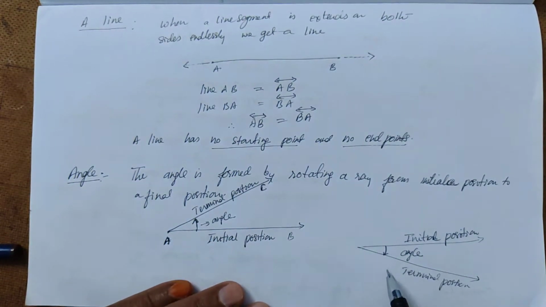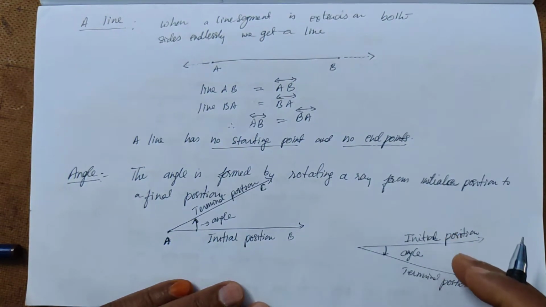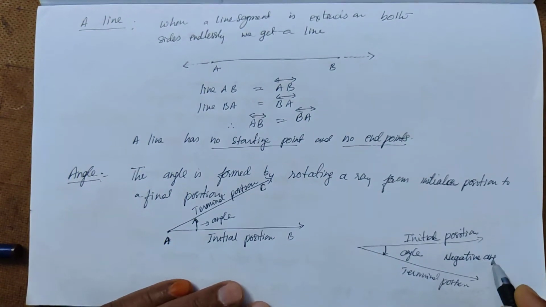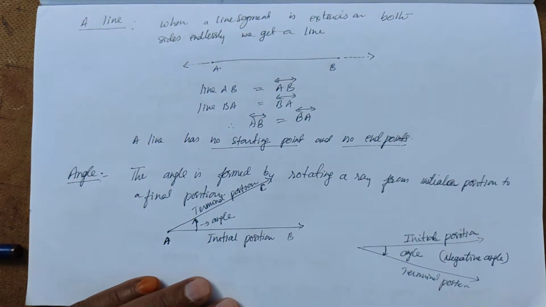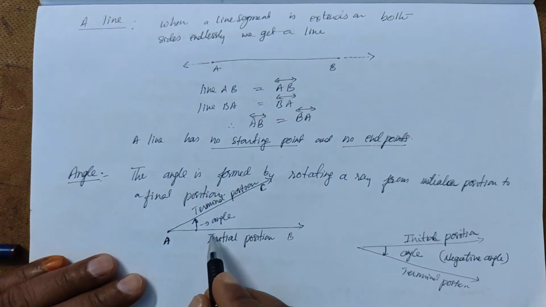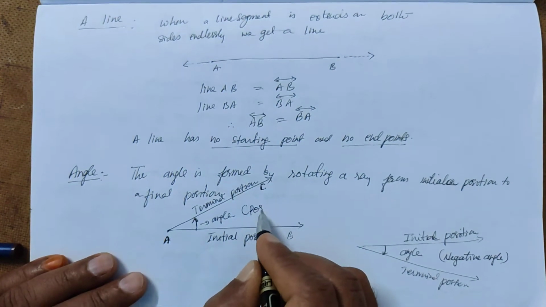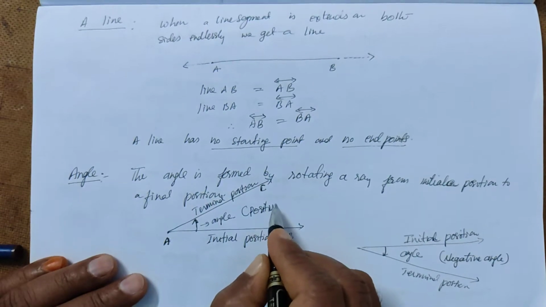So this line is rotating in clockwise direction, so we can call it a negative angle. When a ray rotates in clockwise direction, it forms a negative angle. When a ray rotates in anti-clockwise direction, it is a positive angle.